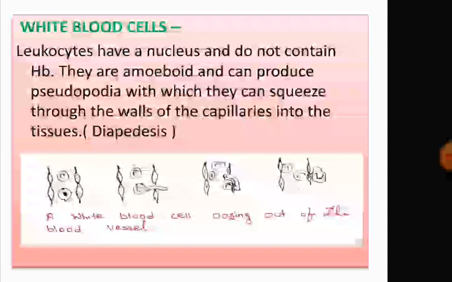So, most of the WBCs are amoeboid and they can produce pseudopodia, with which they can squeeze through the walls of the capillary. So, whenever they are in contact with some infection, they can squeeze out of the capillaries and reach that affected place. The picture shows a white blood cell oozing out of the blood vessels.